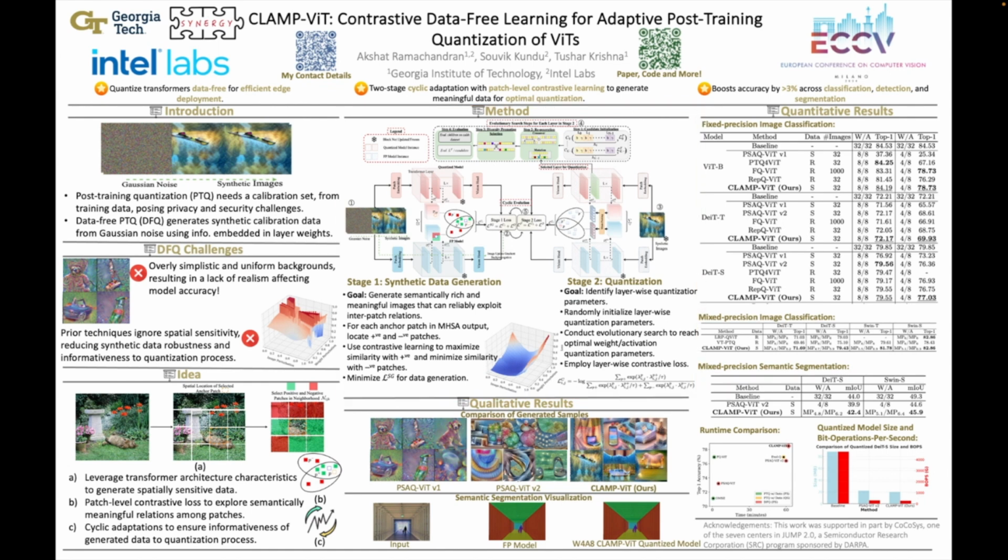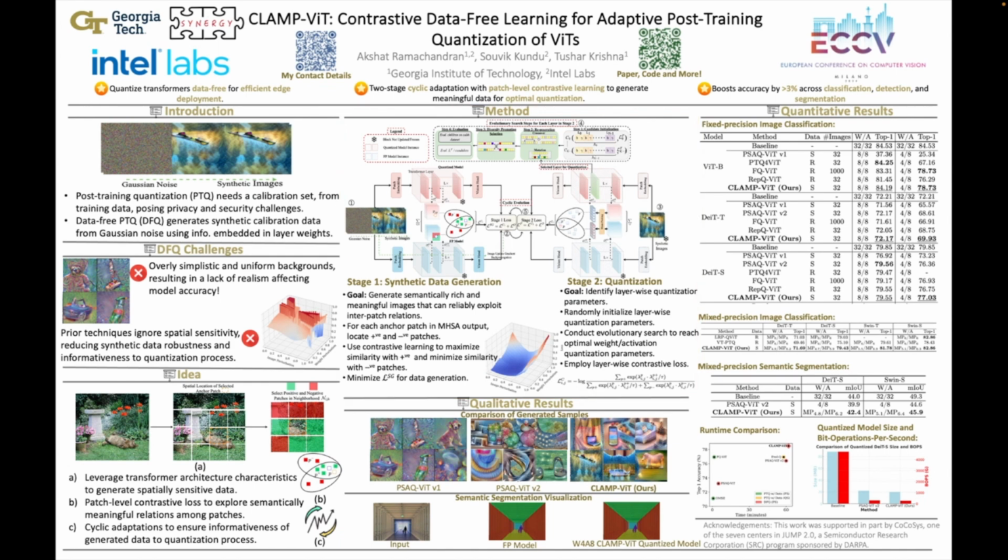The CLAMP-ViT algorithm is divided into two distinct stages. Stage 1, synthetic data generation, and Stage 2, quantization. We follow a cyclically adaptive strategy between these two stages to ensure that the generated data is always optimal and as informative as possible to the quantization process.